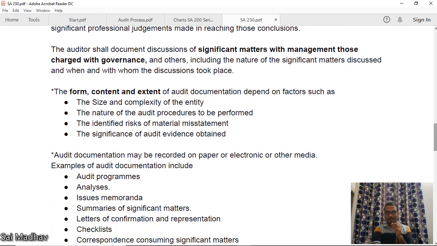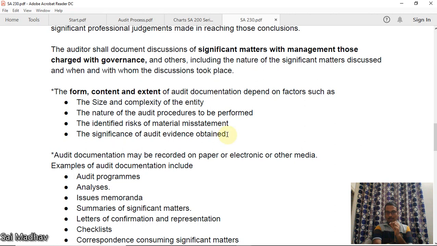Now, the form, content, and extent of audit documentation depend on factors such as size and complexity of the entity. For large entities, there should be more requirements of audit documentation. For smaller ones, small things are enough. The nature and extent of audit procedures to be performed. The identified risks of material misstatement. The significance of audit evidence obtained. If it is more significant, then there should be more documentation.